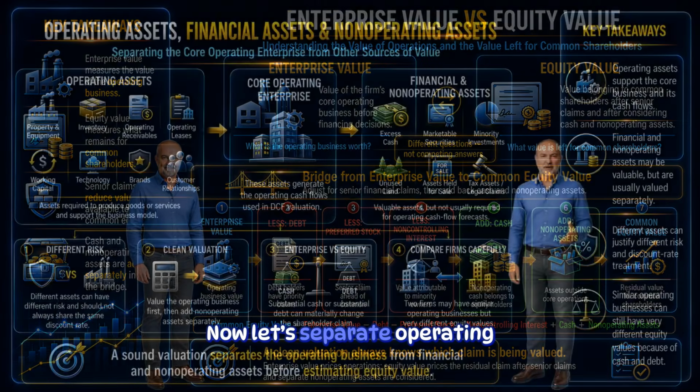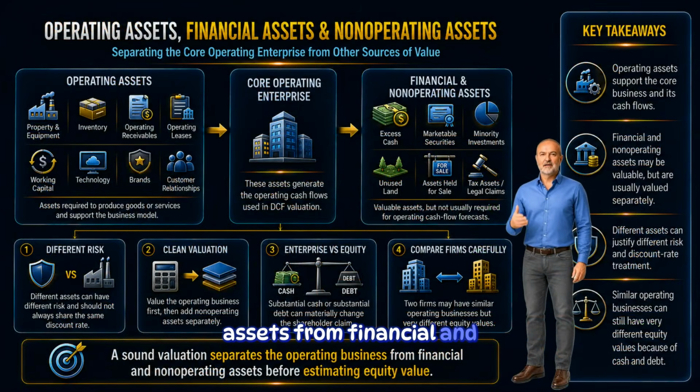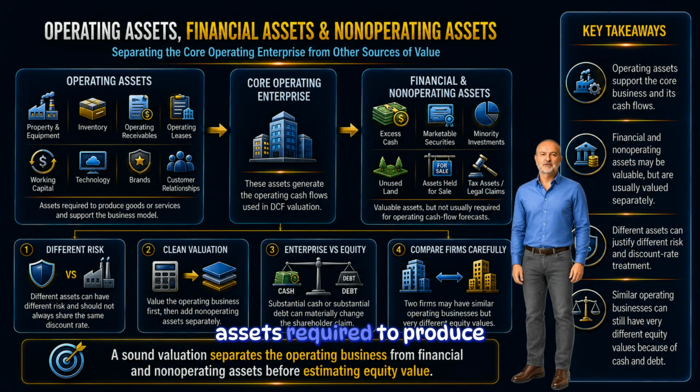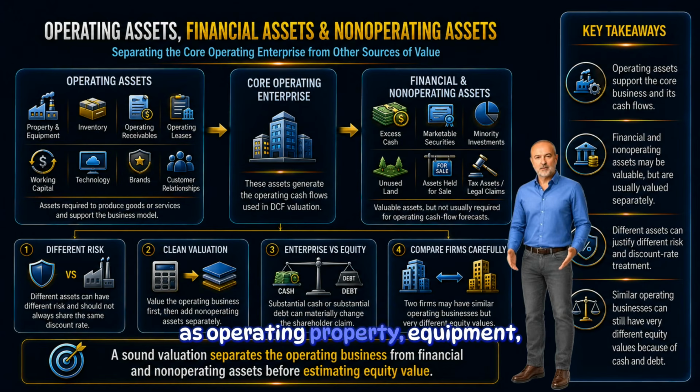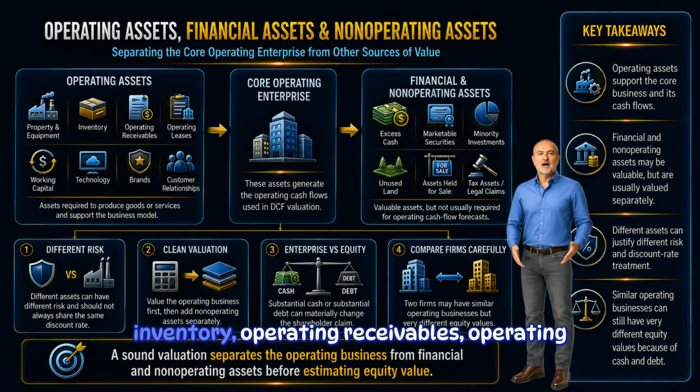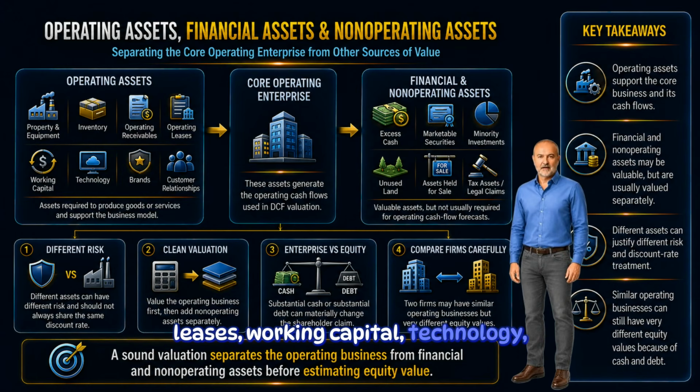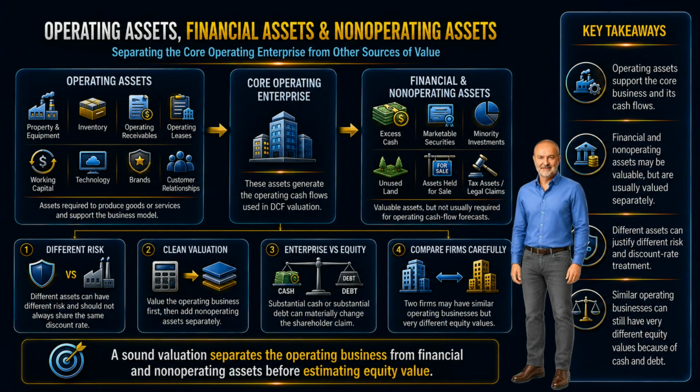Now, let's separate operating assets from financial and non-operating assets. Operating assets are the assets required to produce goods or services, serve customers, and maintain the firm's competitive position. These include items such as operating property, equipment, inventory, operating receivables, operating leases, working capital, technology, brands, customer relationships, and other assets that support the business model. These assets are part of the core operating enterprise.